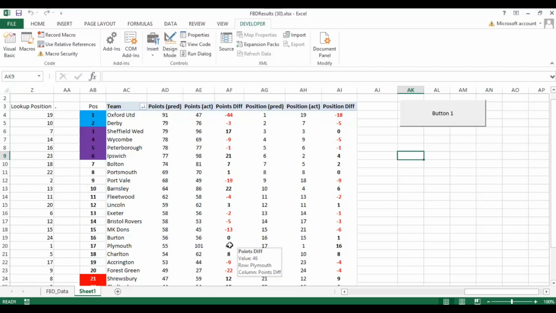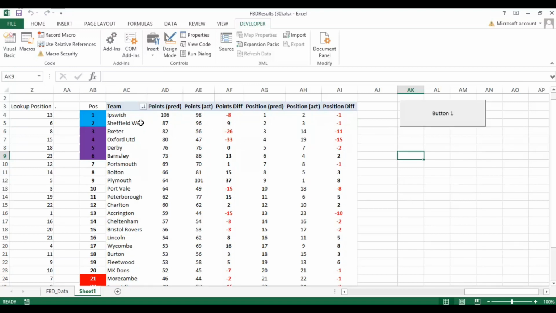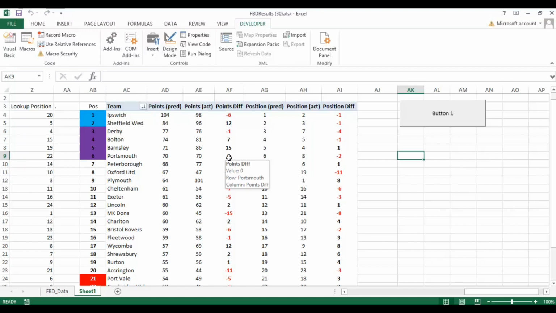Again, Plymouth down here in 17th here, Barnsley in 10th. You've got Sheffield Wednesday, Ipswich up there. Ipswich, Sheffield Wednesday again. Barnsley 13 points, Plymouth 37 points below. So you can see here that what this is saying is that the odds that the betting exchange are setting are giving value on Barnsley and Plymouth, massively on Plymouth. You can see here the position difference to where they actually finished.